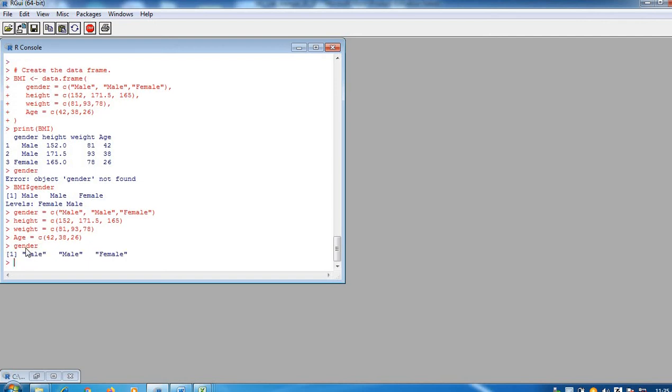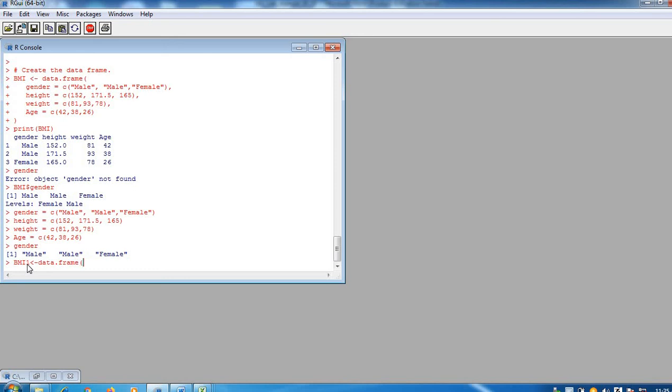That means if I now print gender, I should get the values. I'm getting them. Now what is the difference between printing gender belonging to BMI and this normal vector gender? When you printed through the data frame, you also got the factorization of those values, but here it is simply printed as a vector. These vectors can be utilized for creating any number of data frames. So now I am trying to create one data frame with the name BMI1.